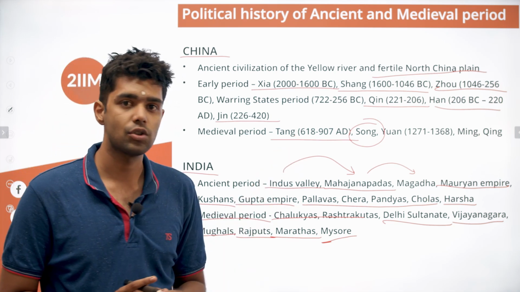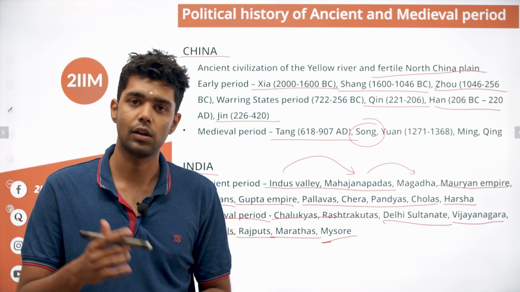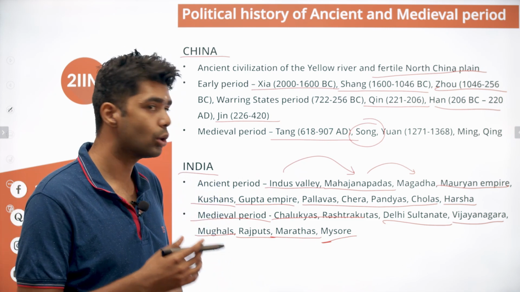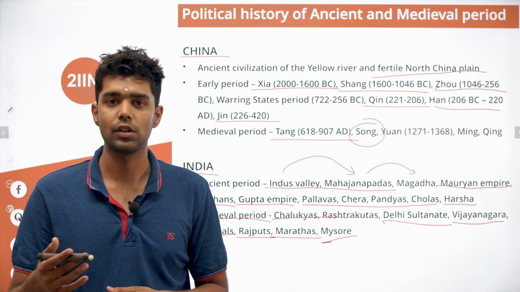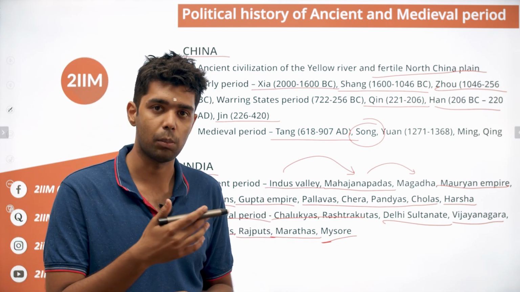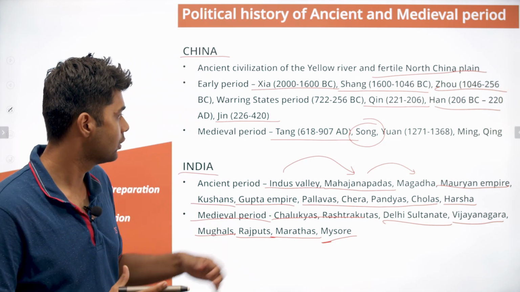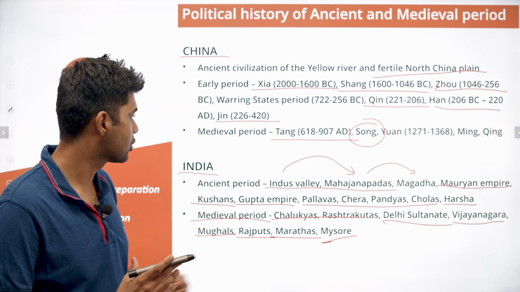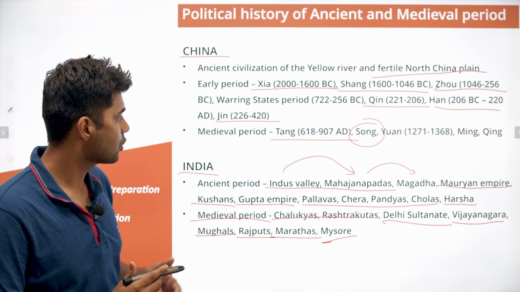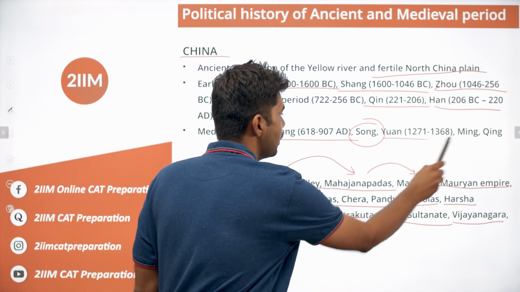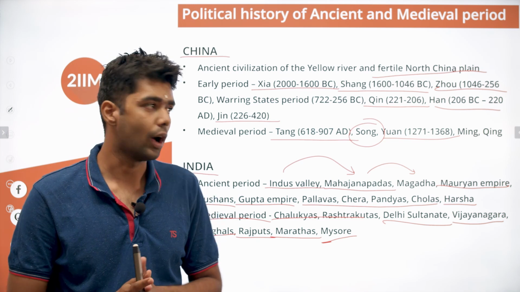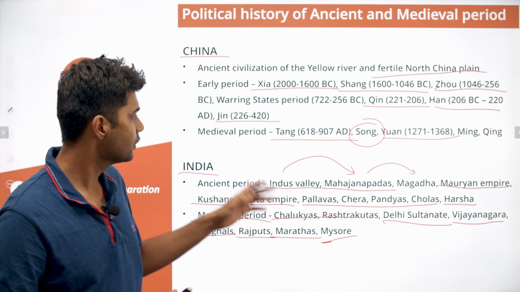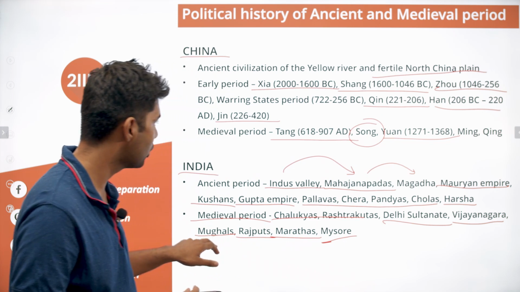The other major class of invention was related to gunpowder. These are the people who first invented gunpowder. If gunpowder is invented, obviously they also invented bombs, they also invented cannons, and they could be used for guns as such in the later period. So that was the Song dynasty. Then you had the Yuan dynasty. The Yuan dynasty was established, as usual, not by. This is similar to our Mughal dynasty.